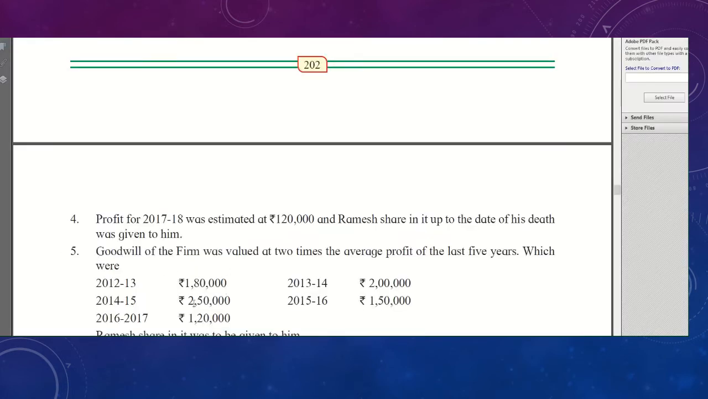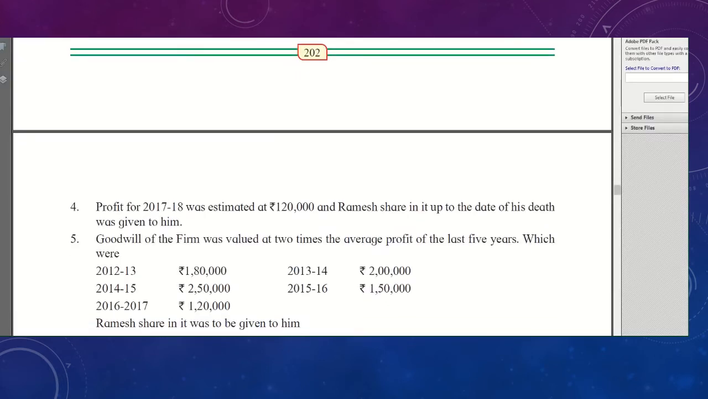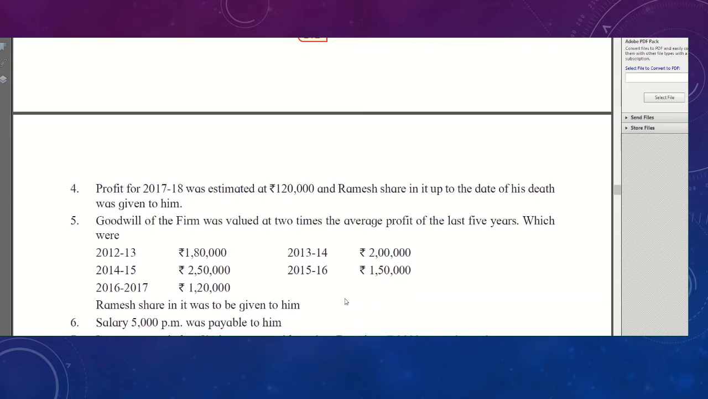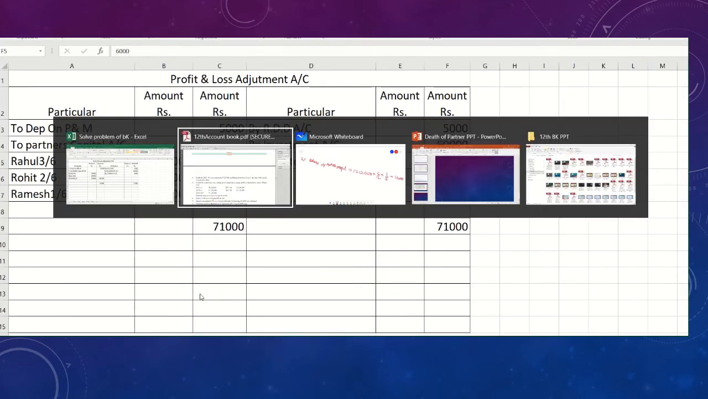Goodwill of the firm is given for 2012-13, 13-14, 14-15, 15-16 and 16-17. So almost 5 years of profit is given to you. So how will you calculate goodwill by the average profit method? Total profit divided by number of years. So how many years are there? 5 years. So we will first calculate the average profit in the working notes.